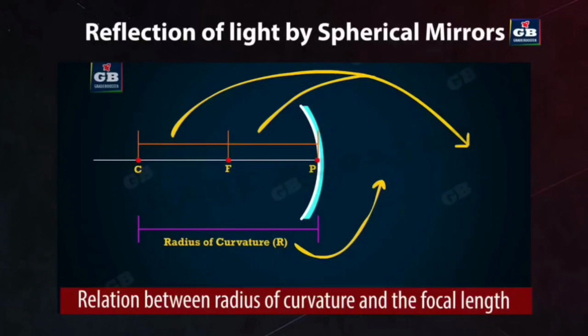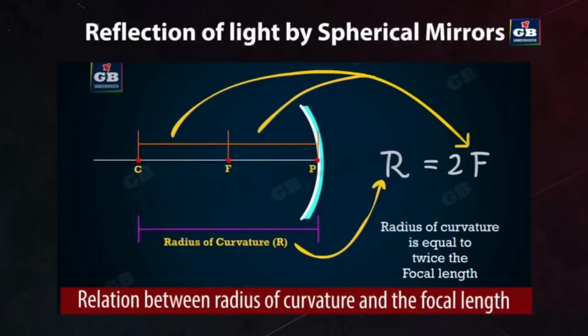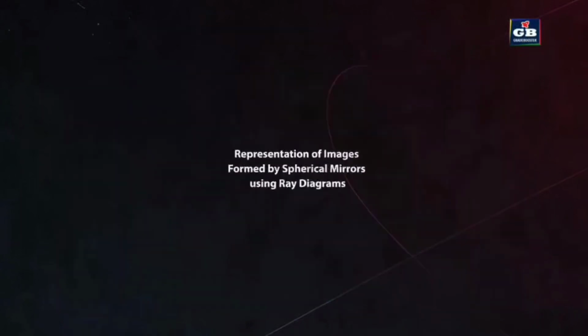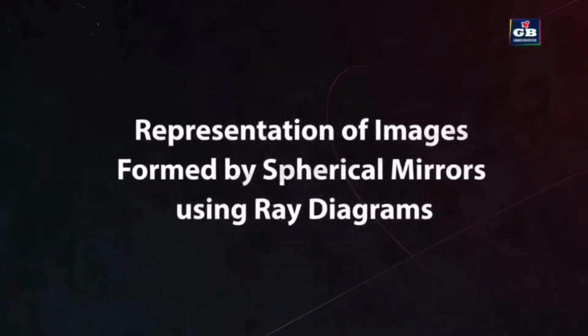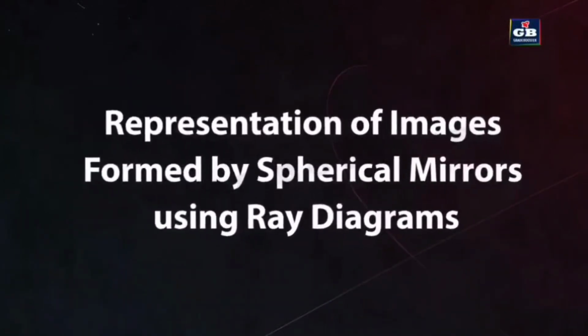For spherical mirrors with small apertures, the radius of curvature is found to be equal to twice the focal length. We write it as R equals 2f, or f equals R by 2. This means that the principal focus of a spherical mirror lies midway between the pole and the center of curvature. Representation of images formed by spherical mirrors using ray diagrams.